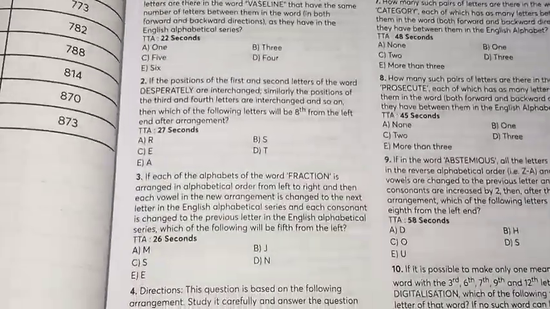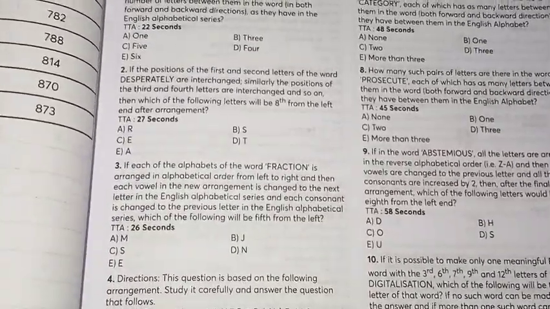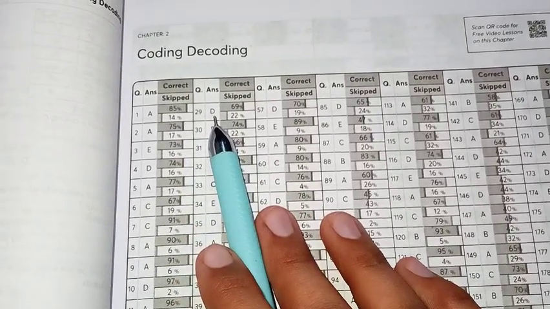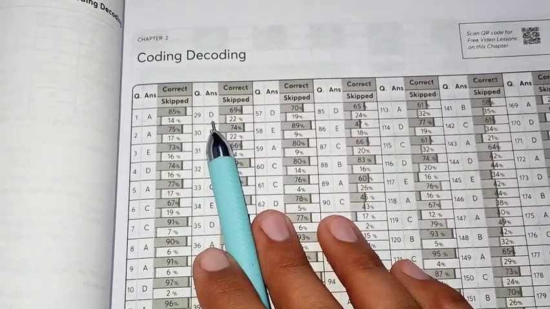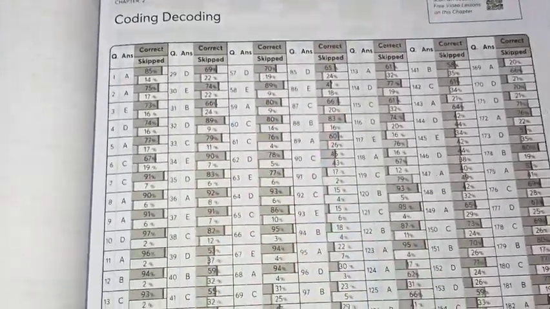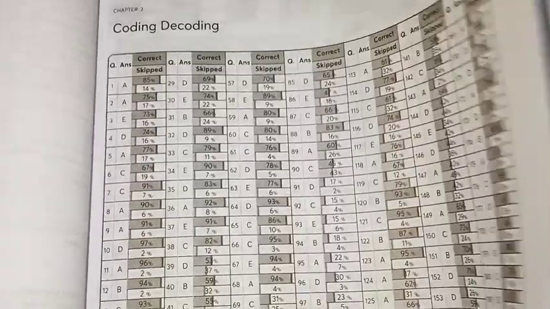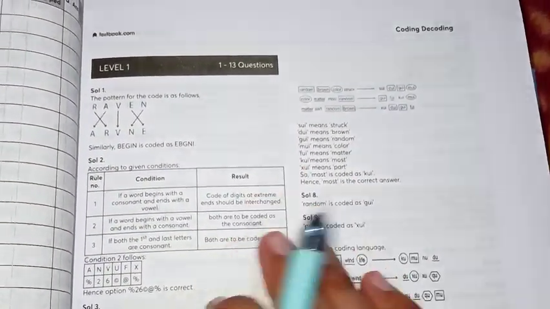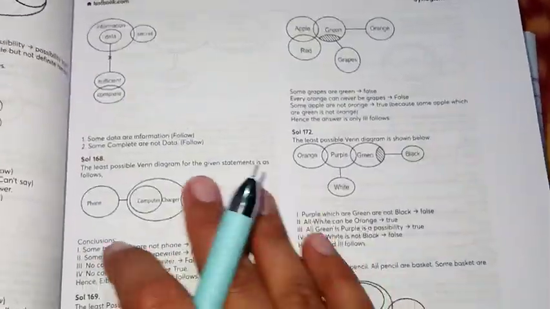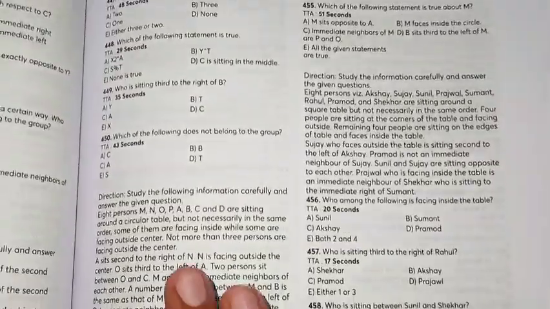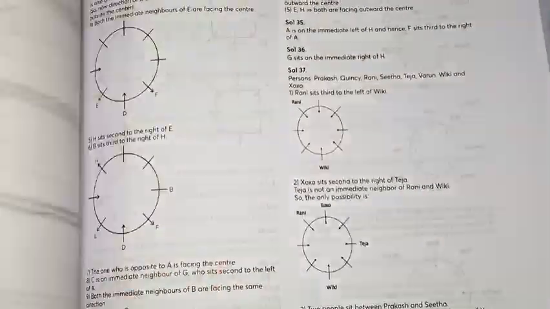Now I will show you the smart answer key. In this smart answer key, it is shown how many people have attempted a question and how many have skipped it, which is very good. After that, a detailed solution is given. This is given for each topic, like the miscellaneous topics, syllogism questions, and sitting arrangements.